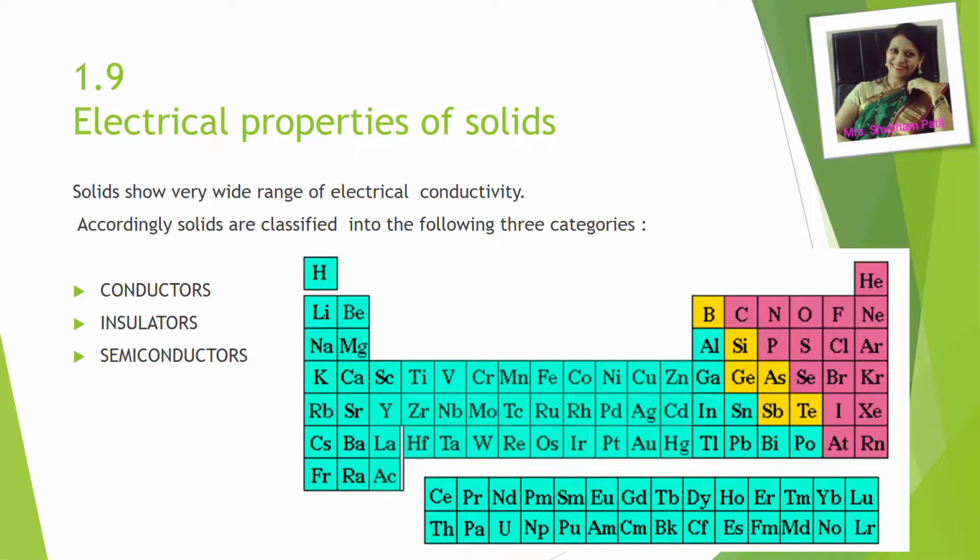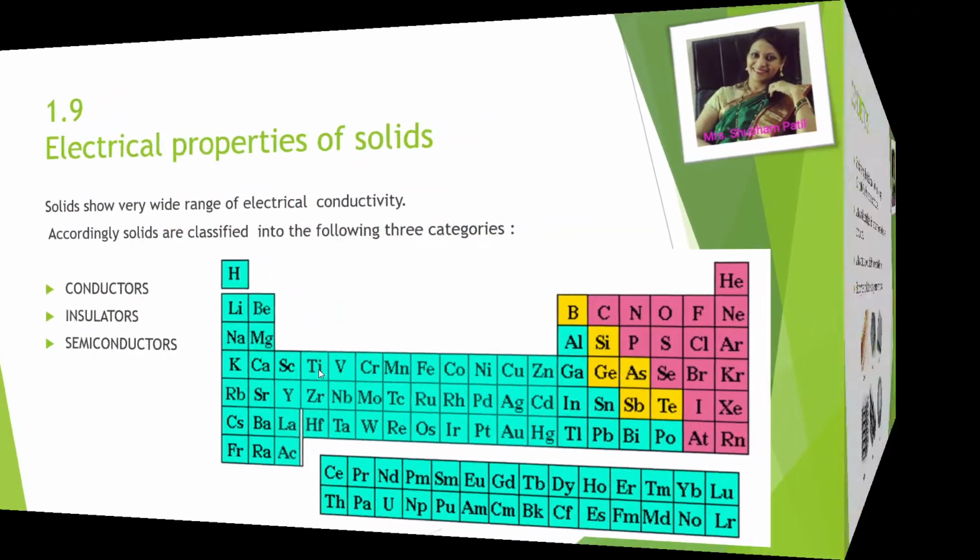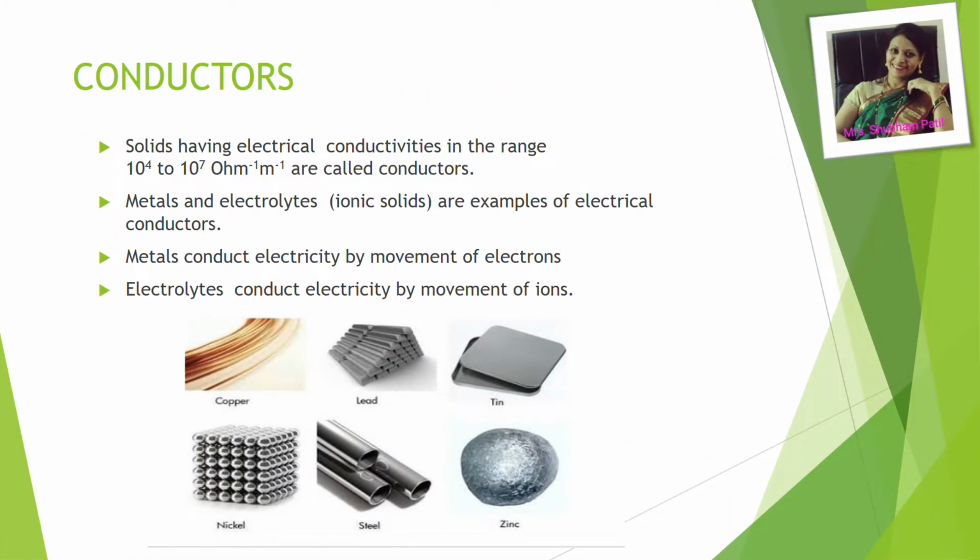Here is a picture of the periodic table in which you can see blue color is used for metals. Generally metals are conductors, whereas pink color is used to indicate non-metals. Generally they are insulators. In between them, here we have some metalloid elements. Of those, some of the elements are behaving as semiconductors. So let's see one by one what are conductors, what are insulators and what are semiconductors.